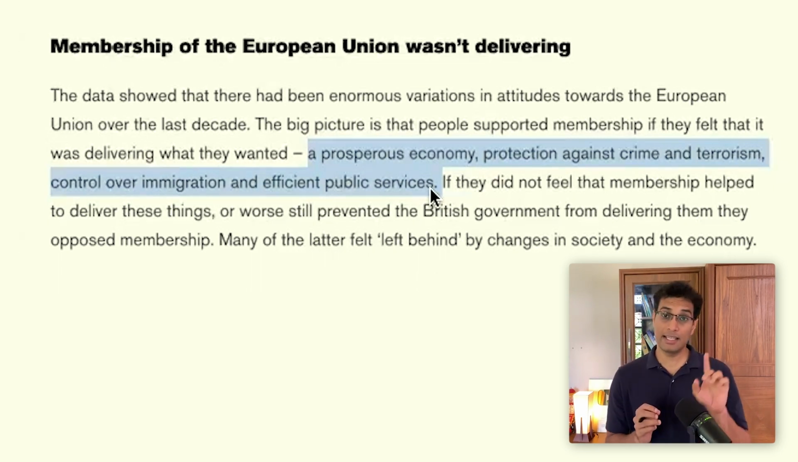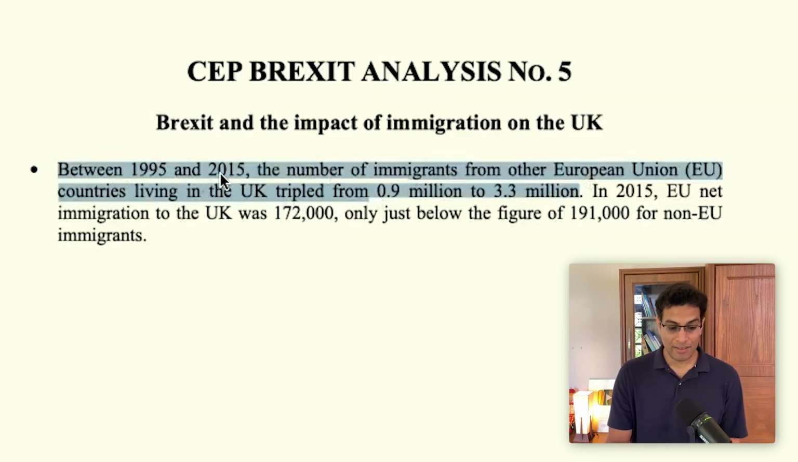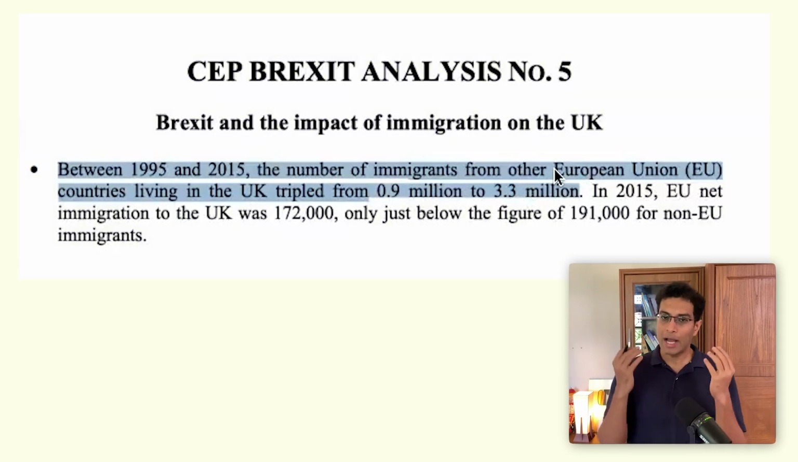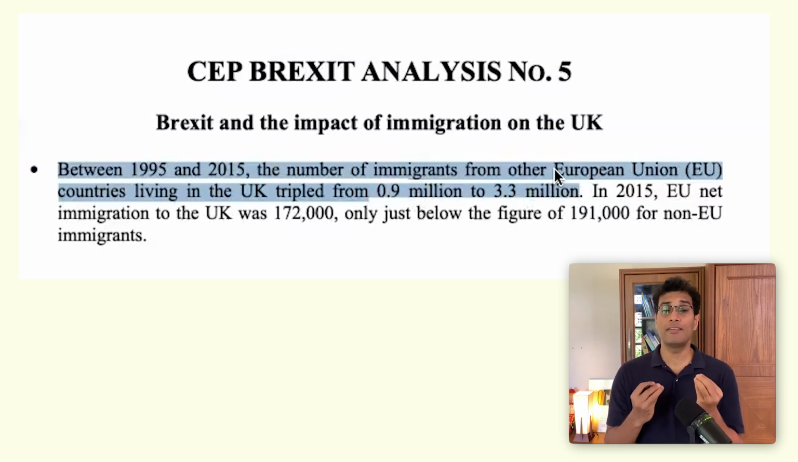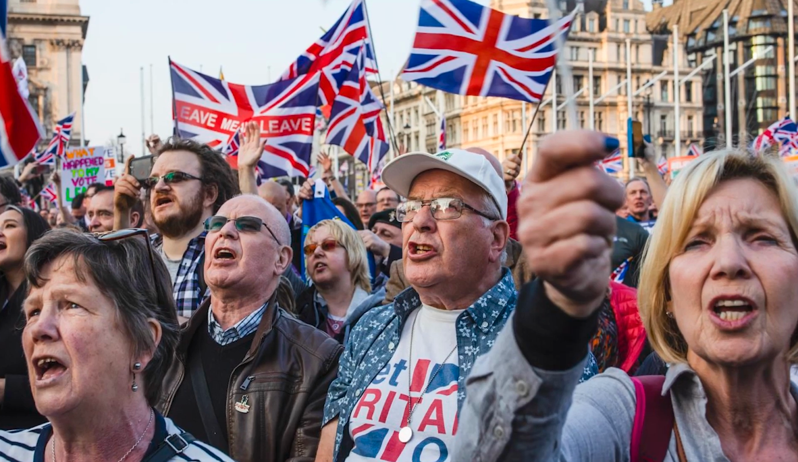There were several studies like this that pointed out that between 1995 and 2015, the number of immigrants tripled in the UK from 0.9 million to 3.3 million. So as a result, there was a lot of pent-up frustration in the people of the UK. There were major political parties who fought the entire election campaign on the Brexit issue, and they made Brexit happen.